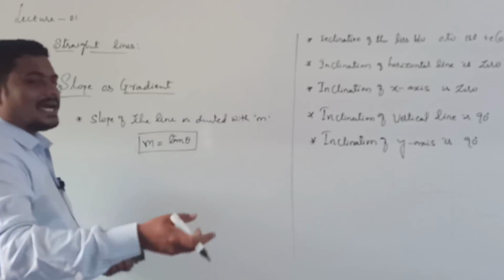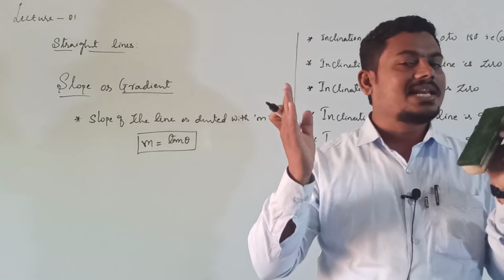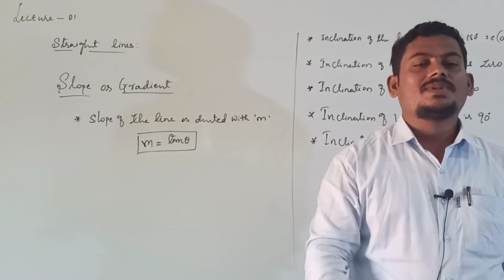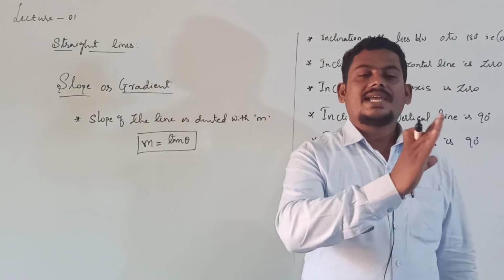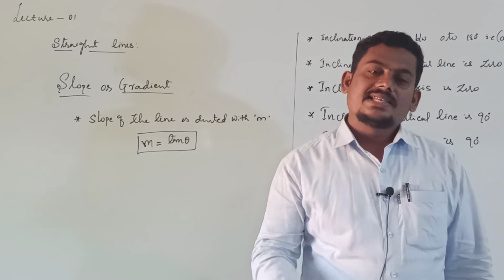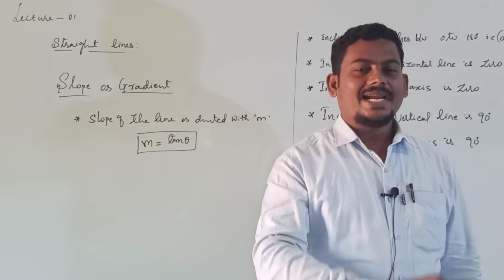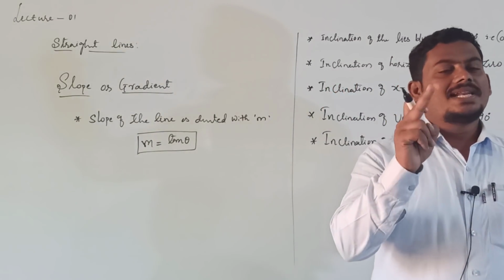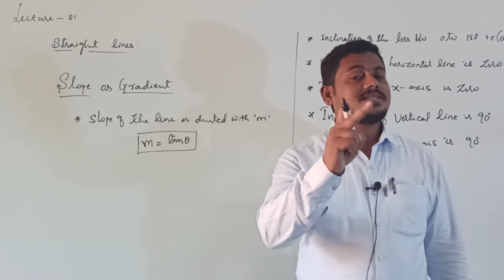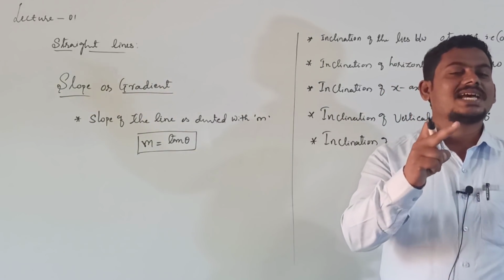When the inclination of the line is in the first quadrant, that is from 0 to 90 degrees, then the slope is positive. Suppose the inclination of the line is more than 90 and less than 180 degrees, then clearly the slope of the line is negative. When the inclination of the line is 0, then clearly the slope is 0. Why? Because tan 0 is 0, right?